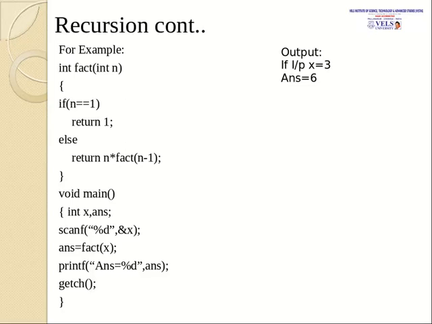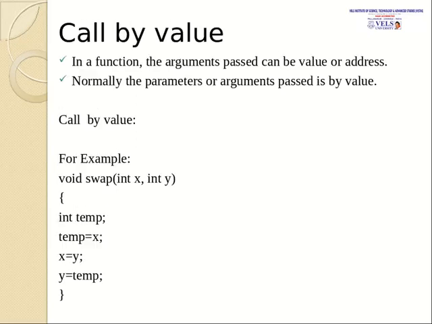the condition n is equal to 1 is true here, so it will return 1. Earlier it returned 3 into 2, and now it returns 1, so 3 into 2 into 1 is 6. So 6 will be assigned to ans, and the print statement after the function call, ans is equal to %d, will print the answer. This is called a recursion function.